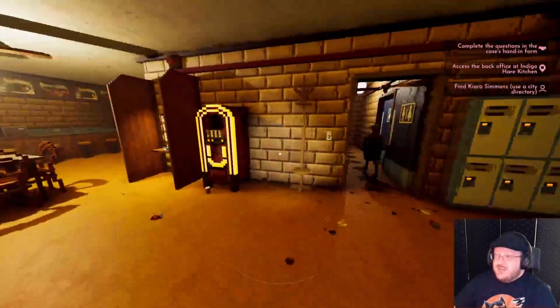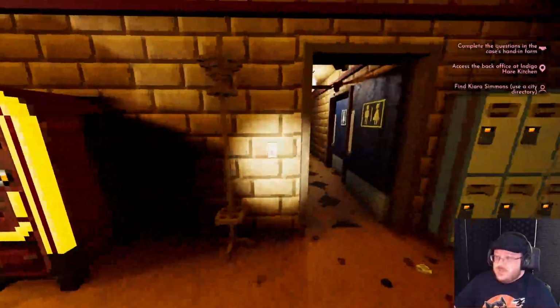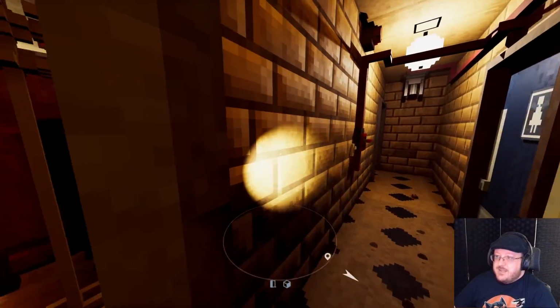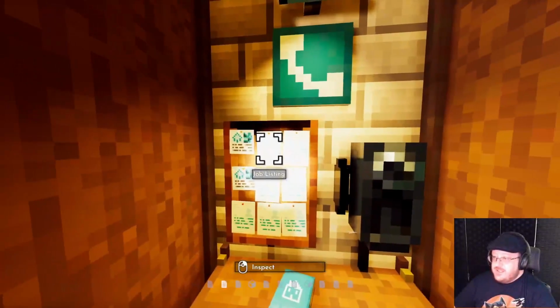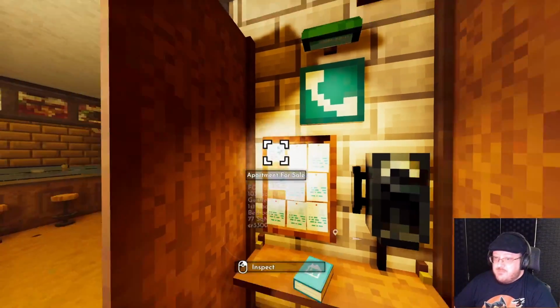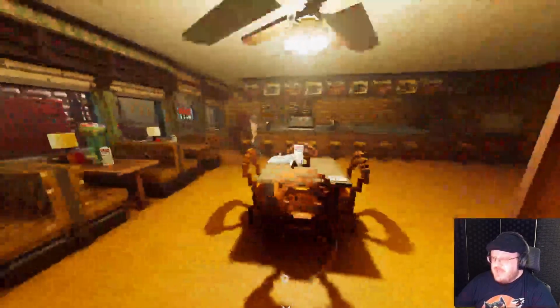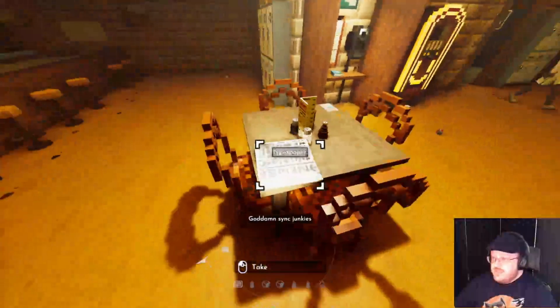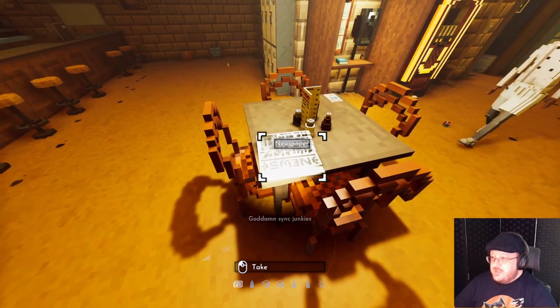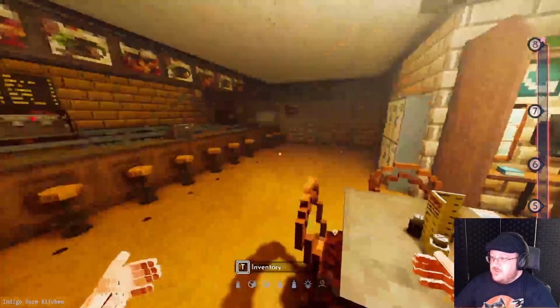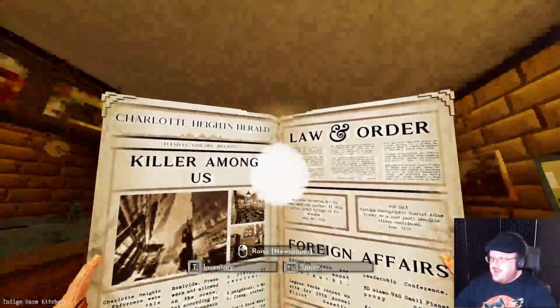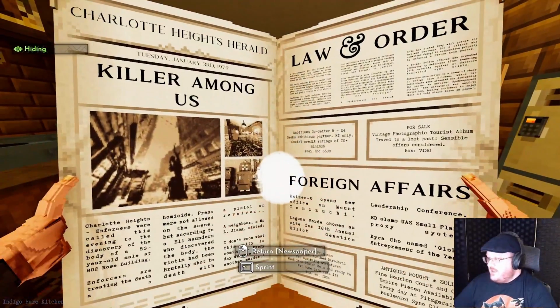But I found a useful piece of crumpled paper, so you can find clues anywhere. I was actually looking for the door code. Oh, yep, there's bathrooms back there. Let's see, you can pay for a jukebox. You can find job listings or apartments for sale in all of these useful places. Newspapers. Let's see. I want to... There we go. Killer Among Us. And you can read it.